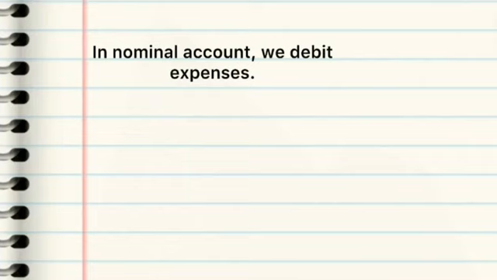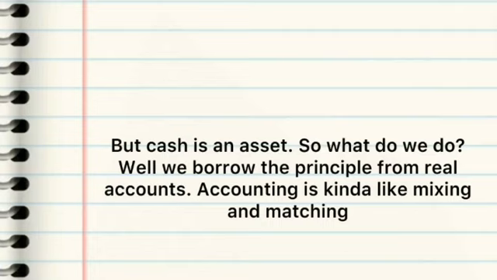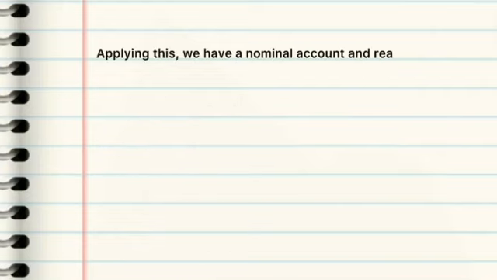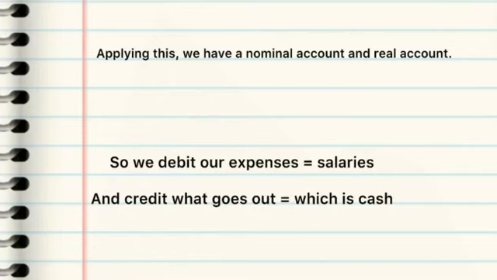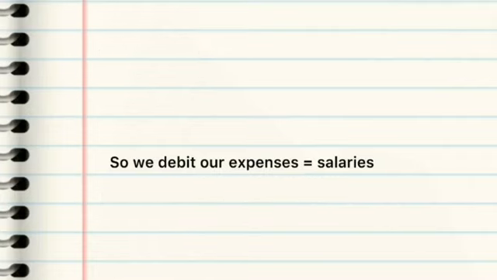So, in nominal accounts, we debit expenses, but cash is an asset. So what do we do? Well, we borrow the principle from real accounts. Accounting is kind of like mixing and matching. Applying this, we have a nominal account and a real account. So we debit our expenses, which are the salaries, and we credit what goes out, which is cash.